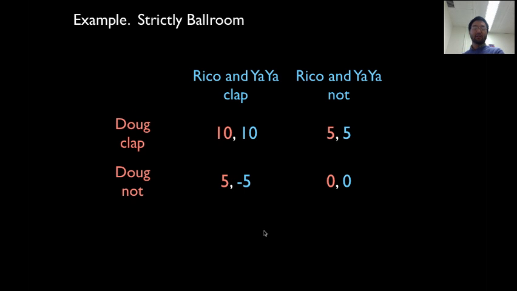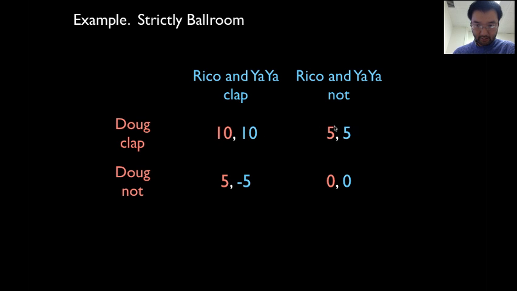This is my clapping example. Let's think about this again, step by step. Is this a Nash equilibrium where everyone claps? Well, Doug's getting 10. If he were to deviate, he'd get a 5. So he doesn't want to deviate. Rico and Yaya are getting a 10. If they were to deviate, they'd get a 5. So they're happy. No one wants to deviate from this, so this is a Nash equilibrium.